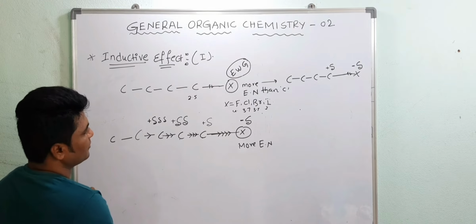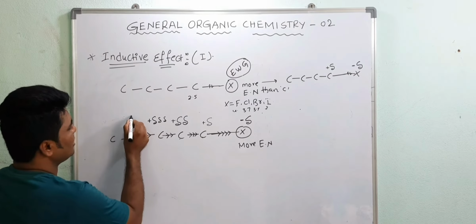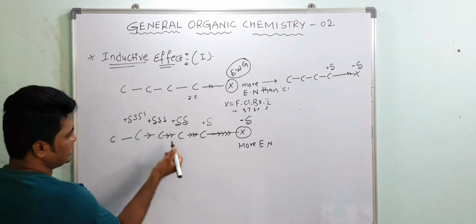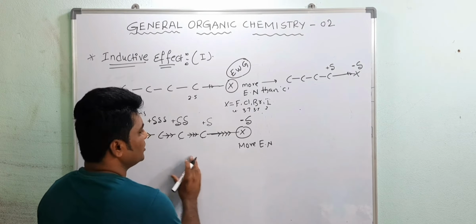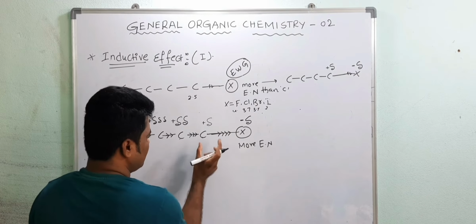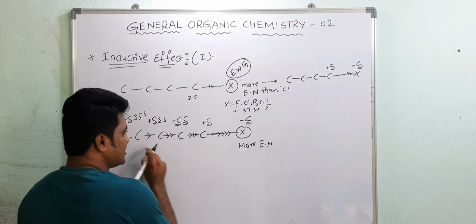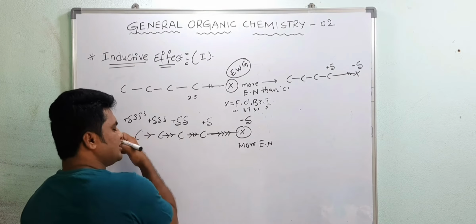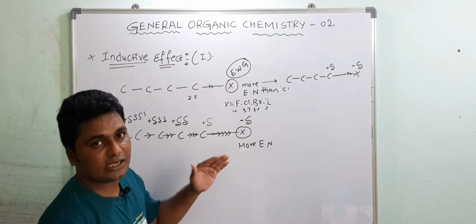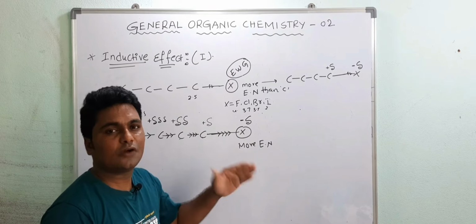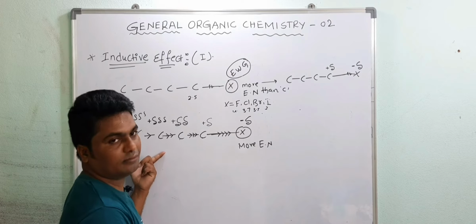So this is passing through the sigma bond. It means we conclude that due to this halogen we get the partial positive charge on this carbon atom, and with increasing distance the magnitude of positive charge decreases. It means the magnitude of inductive effect decreases with increasing chain length.